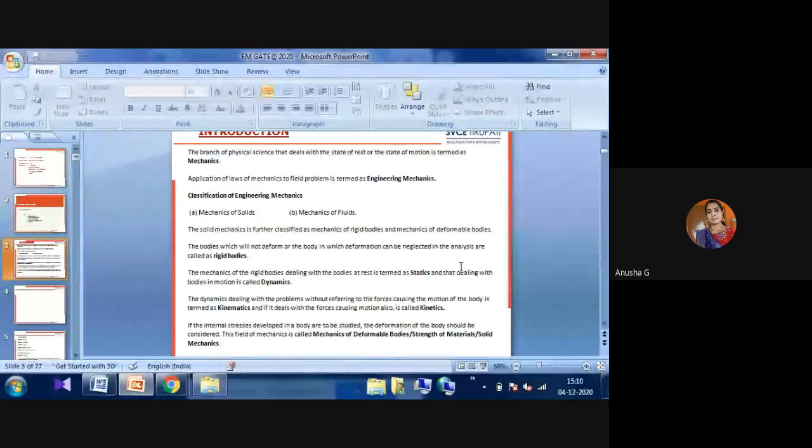Next, where the internal stresses developed in the body and the deformation are studied, that should not be considered here. That type of mechanics is called the mechanics of deformable bodies. We have to learn that in strength of materials and solid mechanics. Now we'll see the second one.